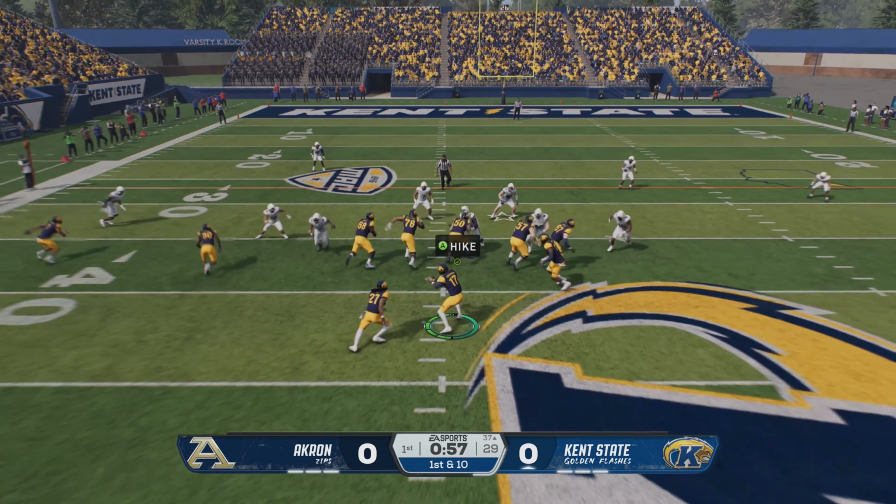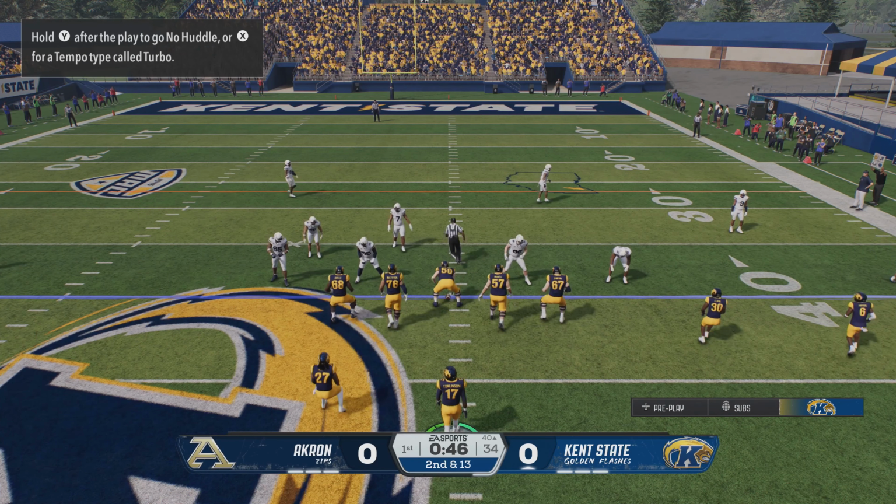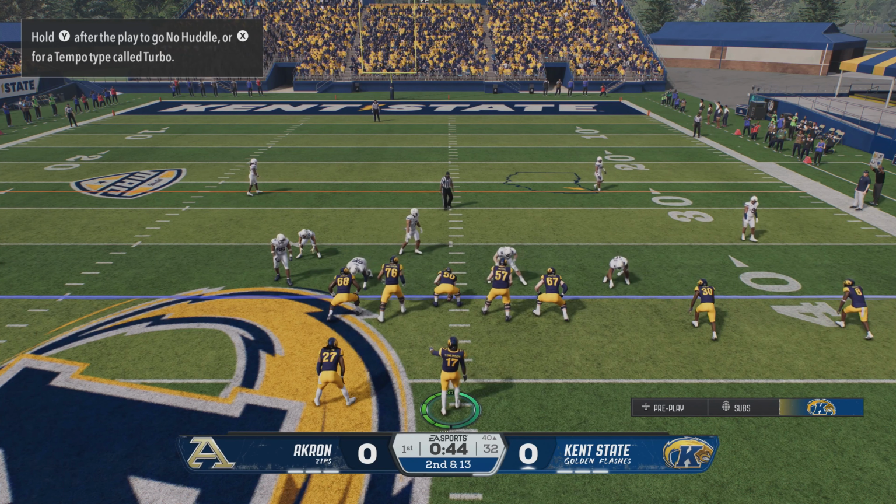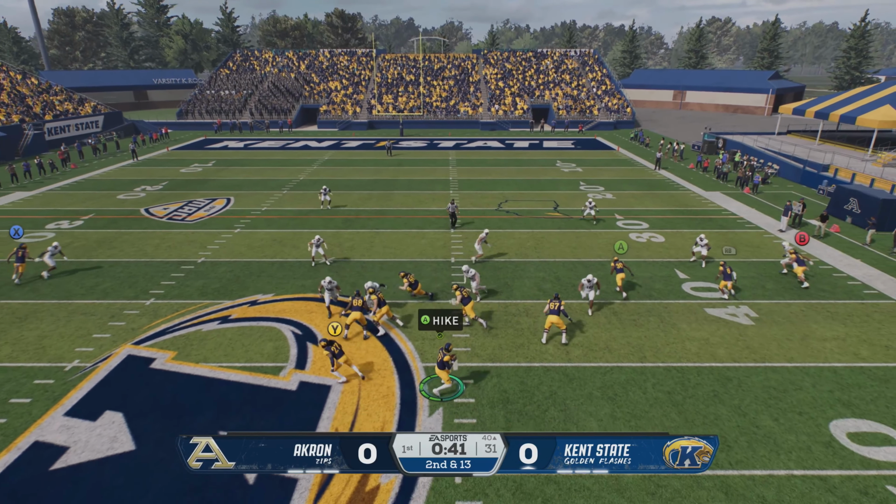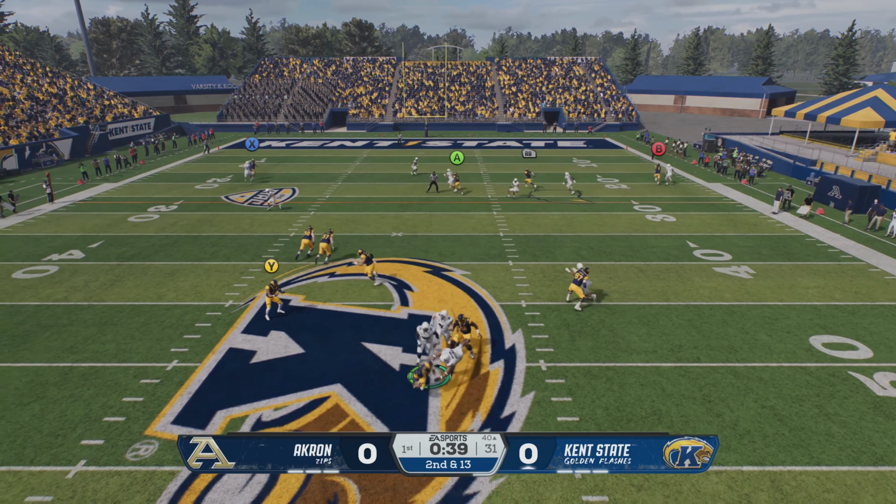Tackled behind the line. It's a loss of 2. Chris, this is what I love to see from a defense: the linebackers are scraping, doing their job, but you need help from the secondary. And when you have aggressive tacklers on the back end, you got a great defense.